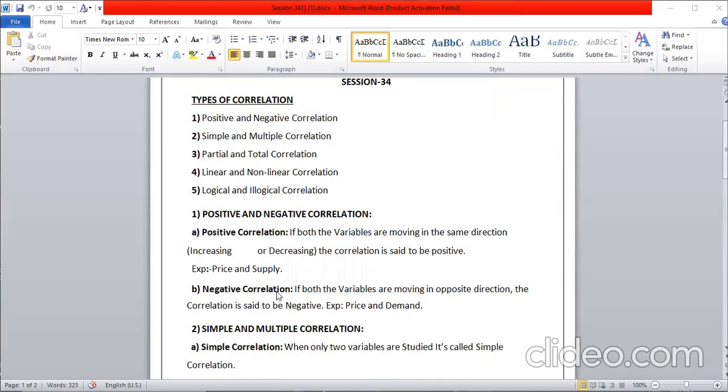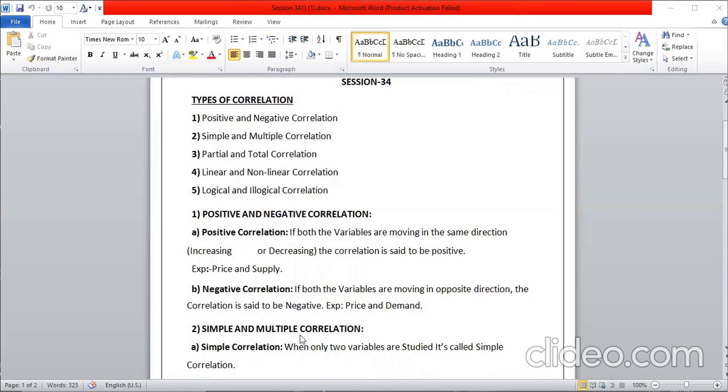Next one is negative correlation. If both the variables are moving in the opposite direction, the correlation is said to be negative. If the price increases, the demand for that commodity decreases. If the price decreases, the demand for that commodity increases. They are going in the opposite direction. So that is the negative correlation.